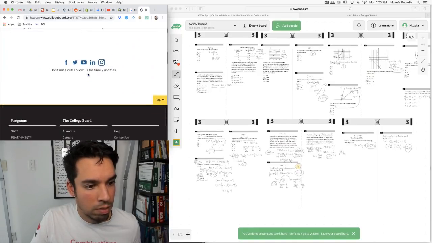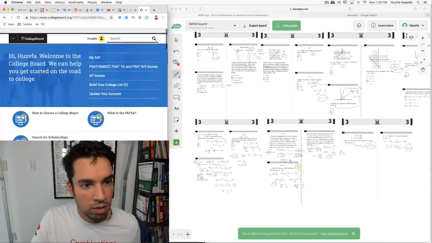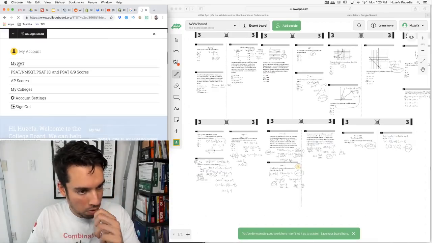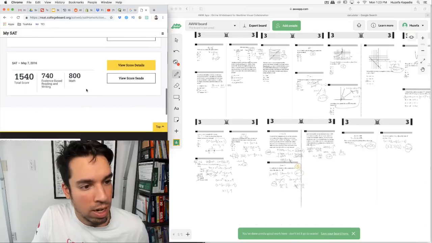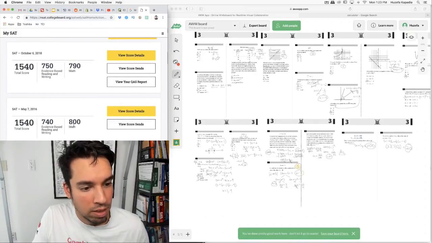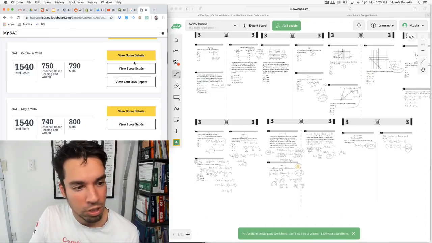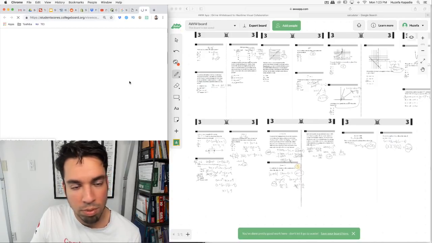Okay, let's see if I can find my scores. Where is it? These are the scores that I got. So this is the one where I got a 790. The one I took in 2016, I got an 800. I'm taking it again this Saturday, so obviously shooting for that perfect as always. Okay, view QAS report.